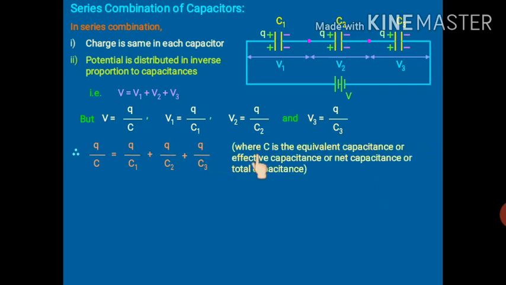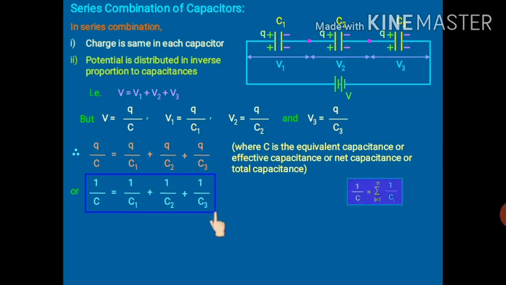And here one more thing is there. What is C? C will be the equivalent capacitance, or the effective capacitance, or the net capacitance, or the total capacitance of this combination. C1, C2, C3 are the individual capacitances of each capacitor, but C is the total capacitance of the series combination. So after cancelling out Q from both sides, finally what we will have? 1 upon C is equal to 1 upon C1 plus 1 upon C2 plus 1 upon C3.